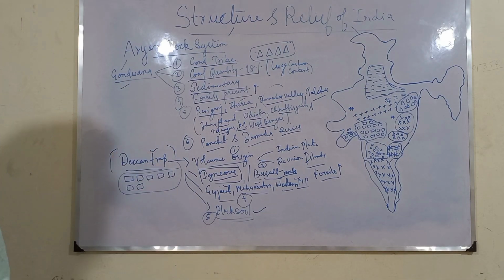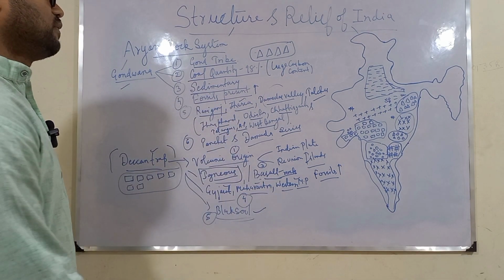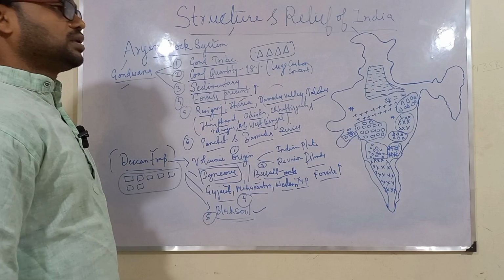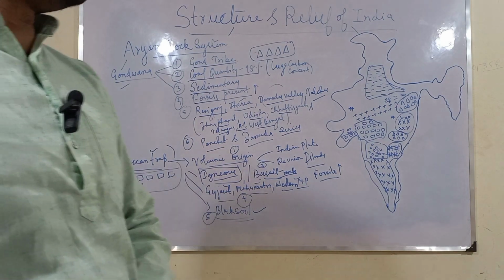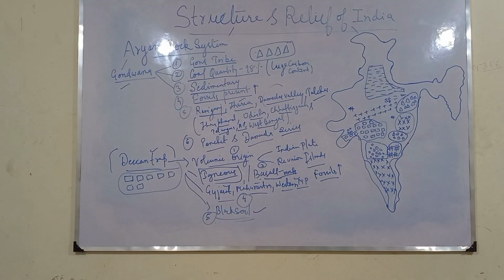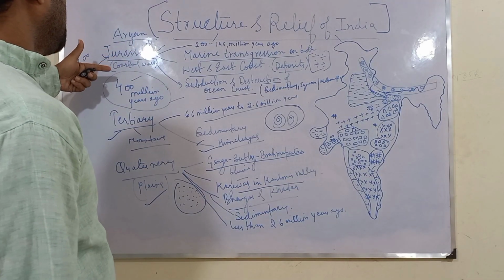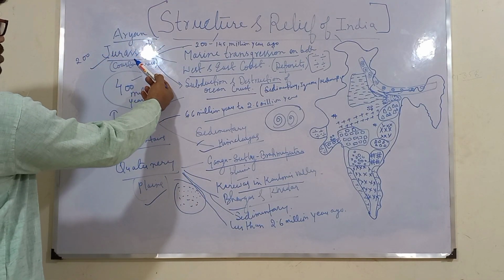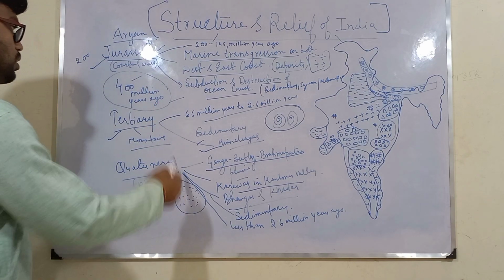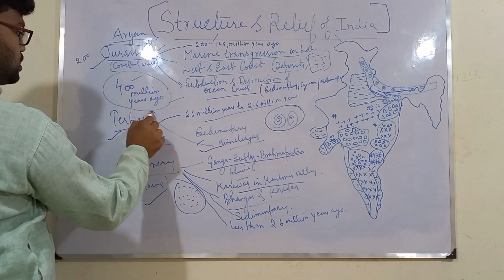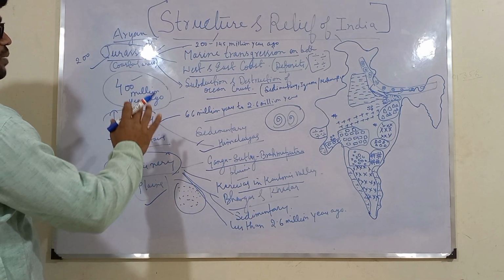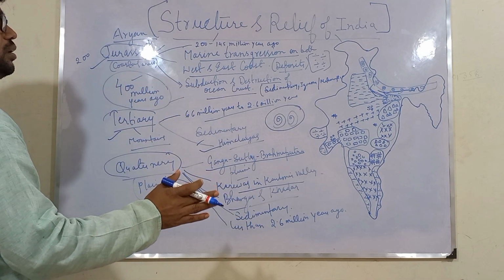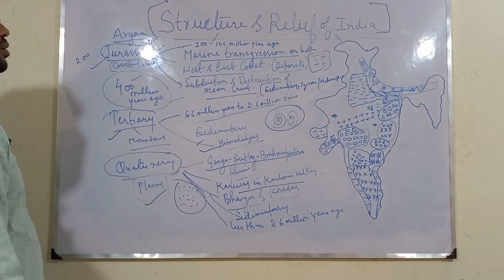If you people have noted it down, we will move to our next classification under Aryan rock system, that is Jurassic, Tertiary and Quaternary system. Next we will move to our other three types of rocks under Aryan rock system, that is Jurassic, Tertiary and Quaternary. Now these names what we are seeing here, Jurassic, Tertiary and Quaternary, are derived from the geological time scale, depending upon the time period of these rocks.